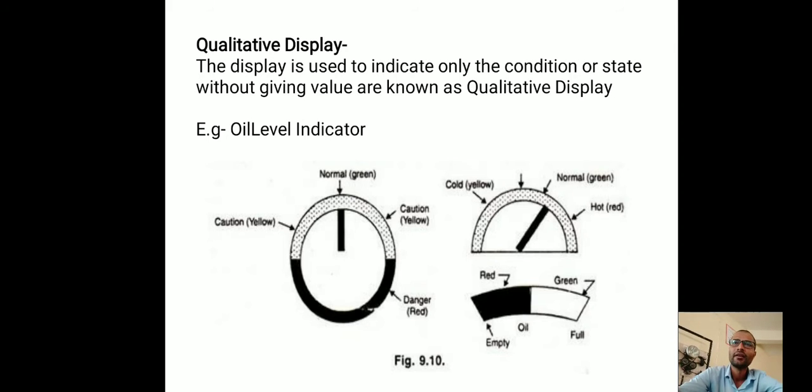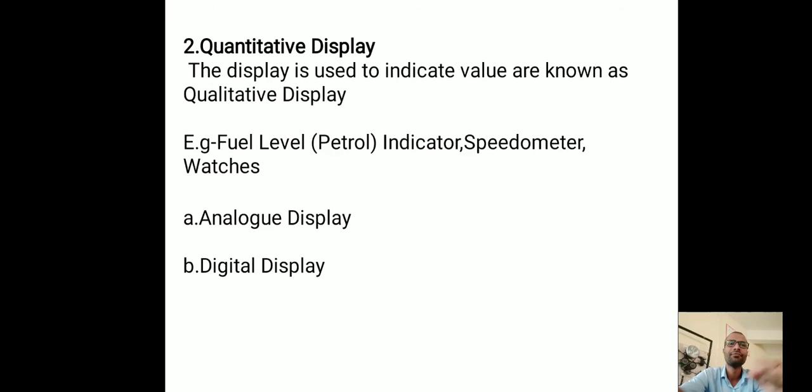If you take the example of the oil level indicator, that display shows whether your oil level is full, null, likewise. In the AC, the display shows whether it is hot, warm or cold. So this is all about the qualitative display.